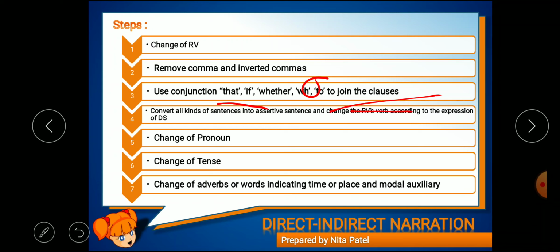So we have to use conjunctions wherever we are transforming direct speech into indirect one.